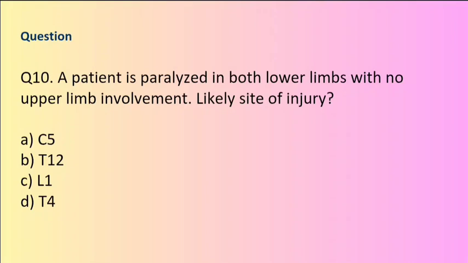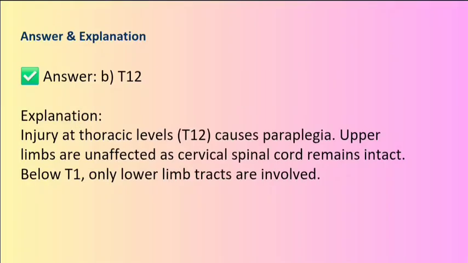Explanation. Injury at thoracic levels, T12, causes paraplegia. Upper limbs are unaffected as cervical spinal cord remains intact. Below T1 only lower limb tracts are involved.